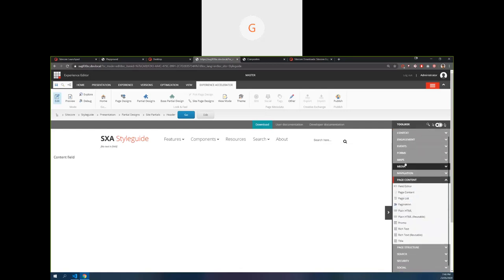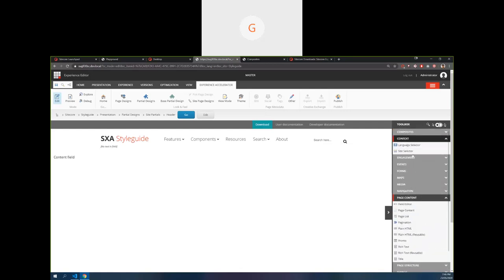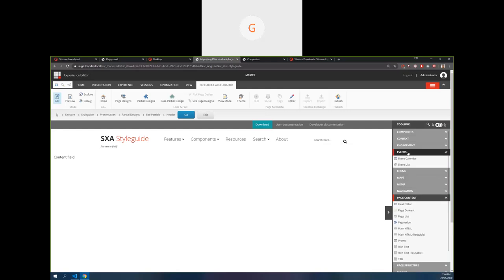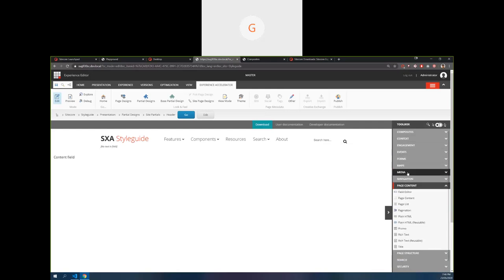And I'm not going to go into language selector, site selector. If you are at the tenant level, you will see the sites there. Engagement, again, these configurations. It's events, how many times we build events. So we can just use these events and form wrappers and all, maps, media. Most of the components are available.